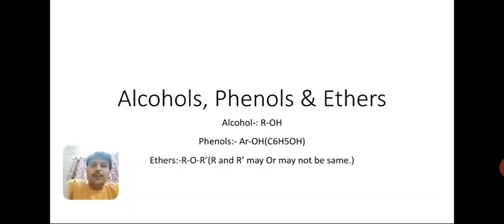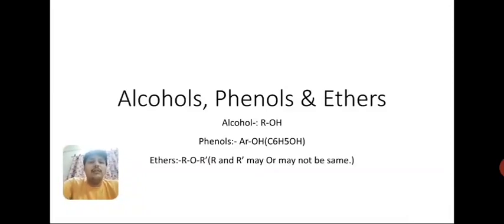When the hydroxyl group is attached to an alkyl group, that is to the open chain, then it is said to be an alcohol. When this hydroxyl group OH is attached to the aromatic ring, then it is said to be a phenol. Its condensed formula is C6H5OH. And ethers are in the form of ROR dash, right? Here R and R dash may or may not be the same.